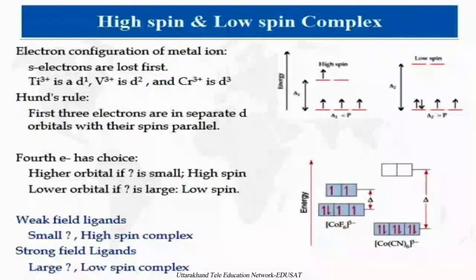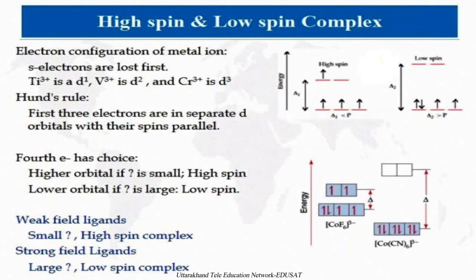What are high spin and low spin complexes? If we assume the electronic configuration of the metal ion, s electrons are lost first. In case of titanium, we have d1 configuration. In case of vanadium, we have d2 configuration. In case of chromium 3+, we have 3 electrons in the outermost d orbital. So what does Hund's rule say? It says the first 3 electrons are in separate d orbitals with 3 parallel spins. Here there are 3 unpaired electrons present in the t2g orbitals.